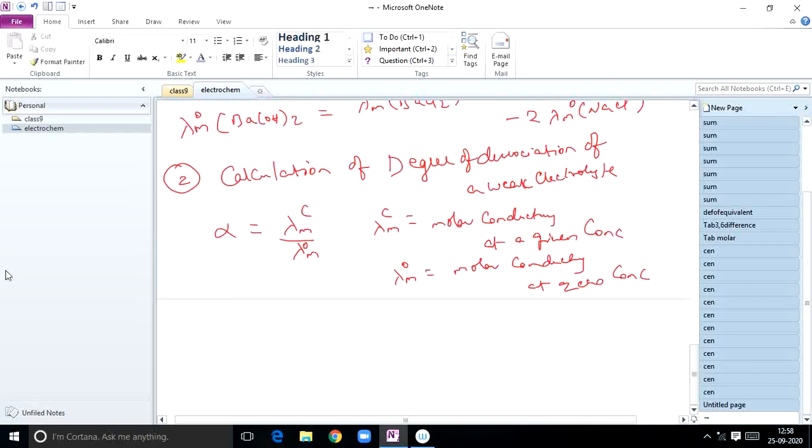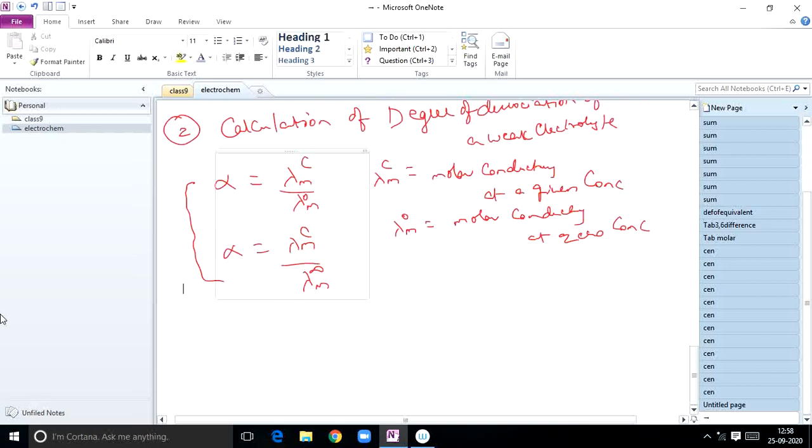So this formula can be rewritten as alpha is equal to lambda mc by lambda m infinity also. So this is degree of dissociation in terms of molar conductivity. Next, by using equivalent conductance also you can write lambda ec by lambda e naught.